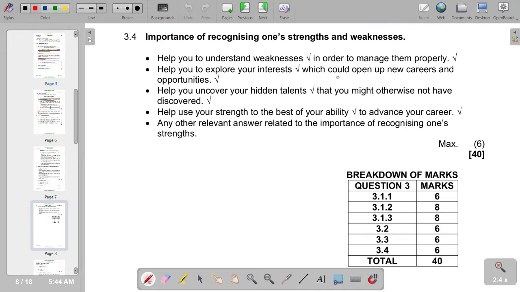So you can manage your weaknesses properly, and it helps to explore your interests, which could open up new careers and opportunities. It helps you uncover your hidden talents that you might otherwise not have discovered. It helps you use your strength to the best of your ability to advance your career. And these are the responses that we have in terms of 3.4, which is the last part that we have in terms of our question 3.